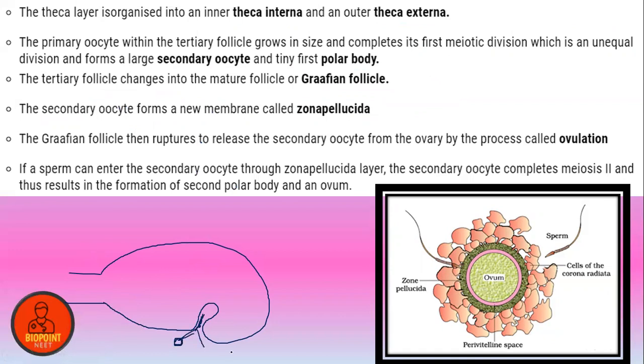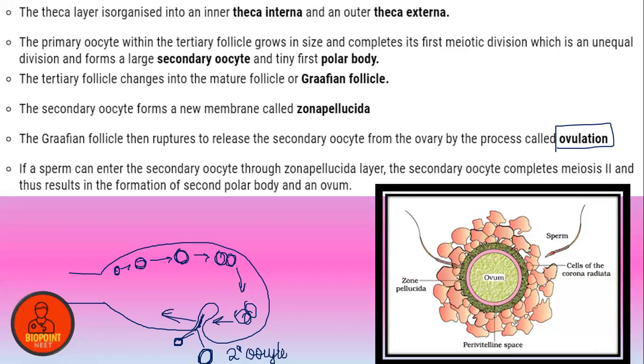first polar body and a secondary oocyte are released. So oogonial cells are there. It divides into primary oocyte, into primary follicle, into secondary follicle, into tertiary follicle. The tertiary follicle gets converted into Graafian follicle, and like that it continues. So by the process known as ovulation, look, I have explained it clearly. This is actually the secondary oocyte and not exactly the ovum. So the rupture of the Graafian follicle to release a secondary oocyte is known as ovulation.